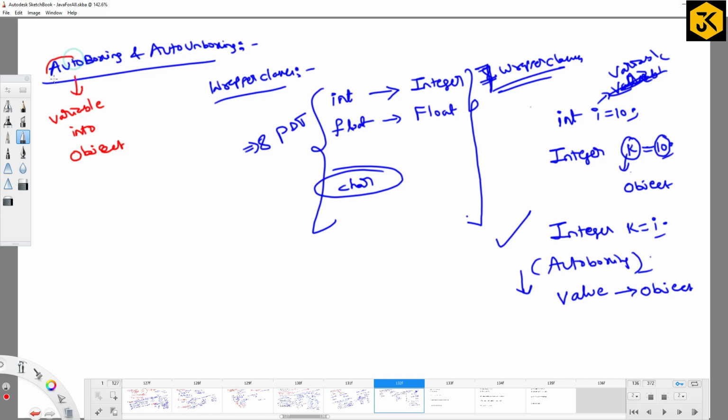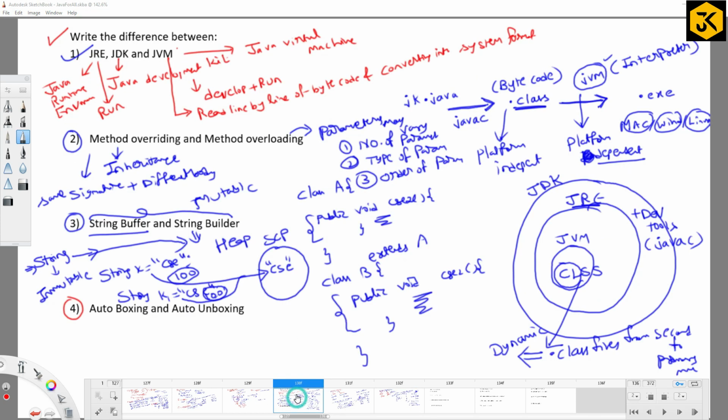That's why they made the prefix auto. Similarly, converting an object into the respective variable, I can call it auto-unboxing. So autoboxing means converting a value into an object, and object into value I can call auto-unboxing. Okay, now fine. This is the difference between autoboxing and auto-unboxing. So let me go with the next one.